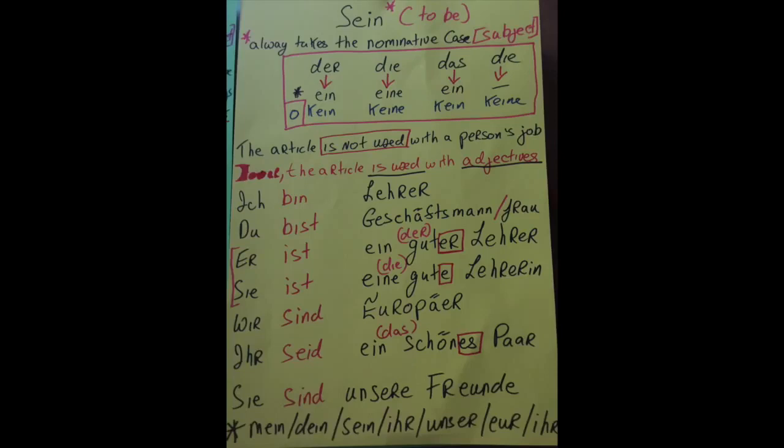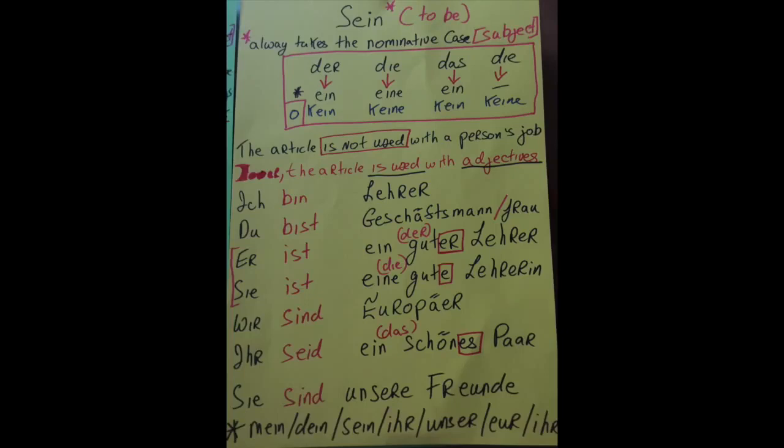Likewise, sie ist eine gute Lehrerin. How do you know what to use? Because Lehrerin is die, die goes to eine, so sie ist eine. And because gut is an adjective, we use an e. So sie ist eine gute Lehrerin. Wir sind Europäer. Okay? It's again nationality. Ich bin Ire. I'm Irish. So you wouldn't use the article.